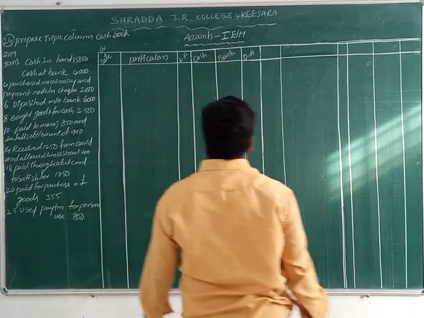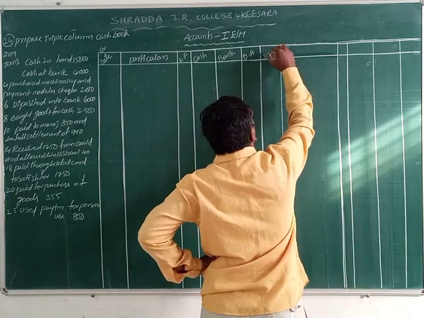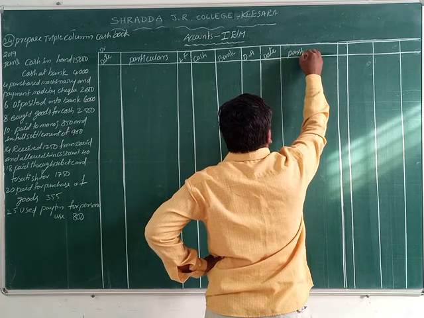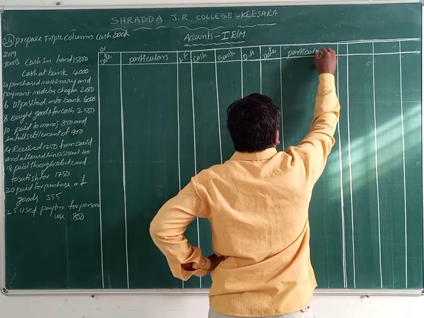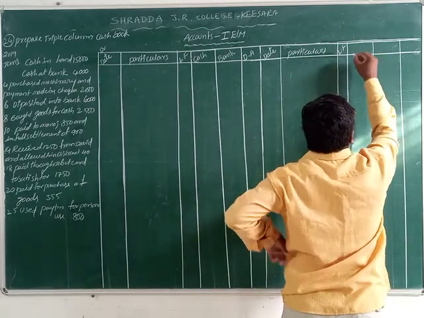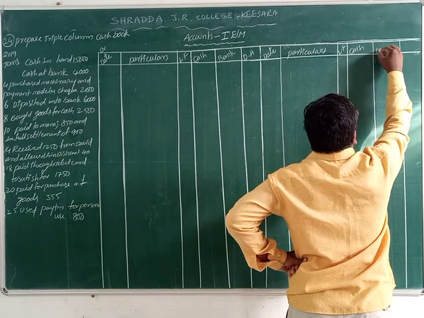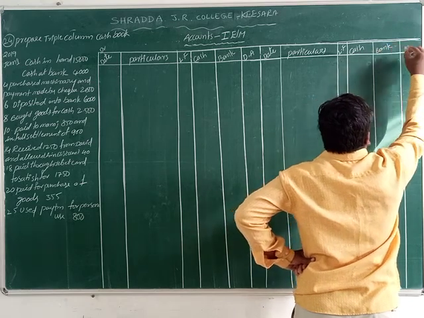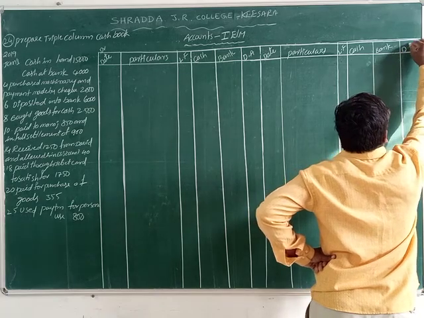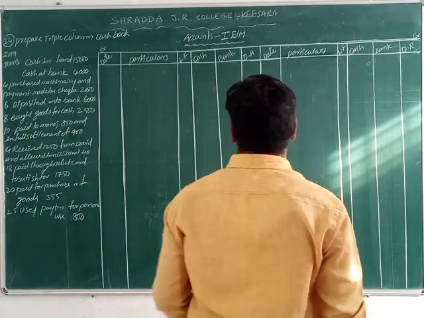DA means discount allowed. At the same time, on the right side: date, particulars, LF, cash, bank, discount received, and this is the credit side. So what can we write now?